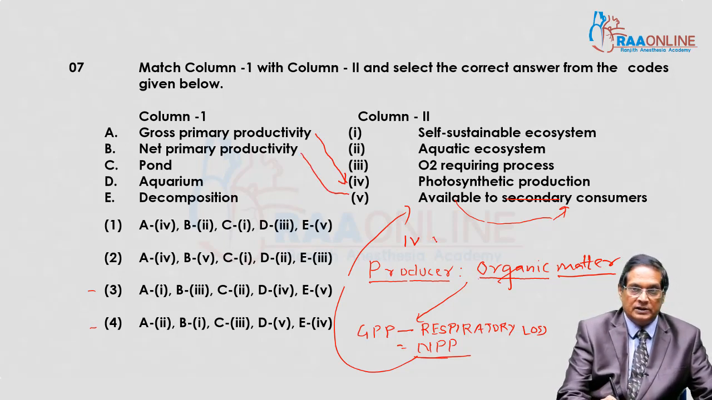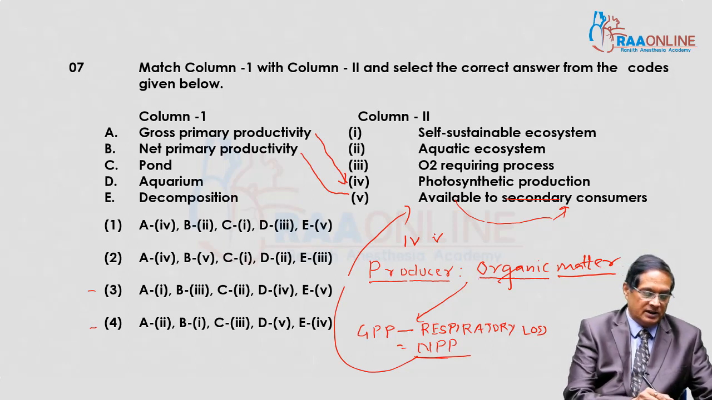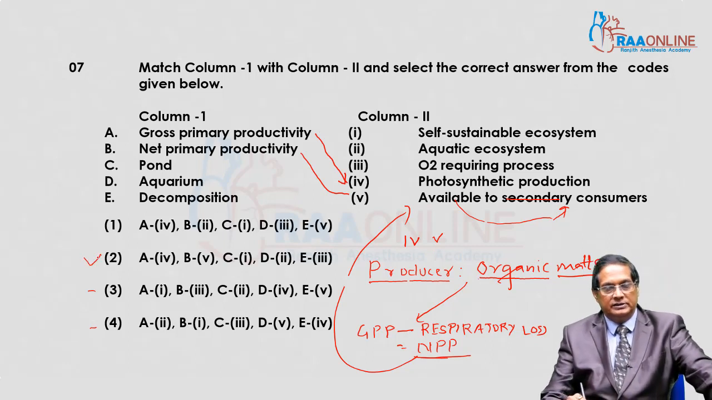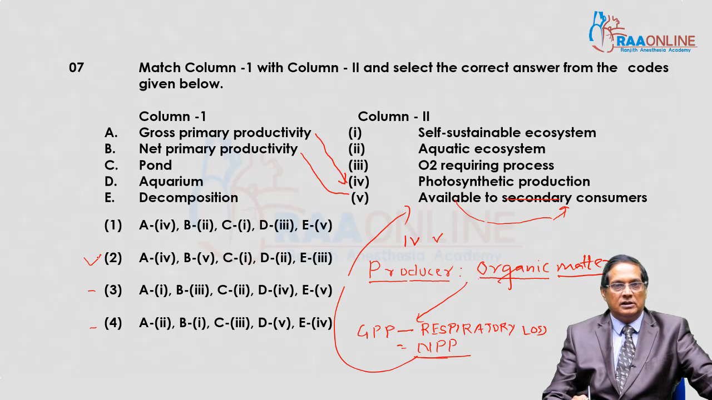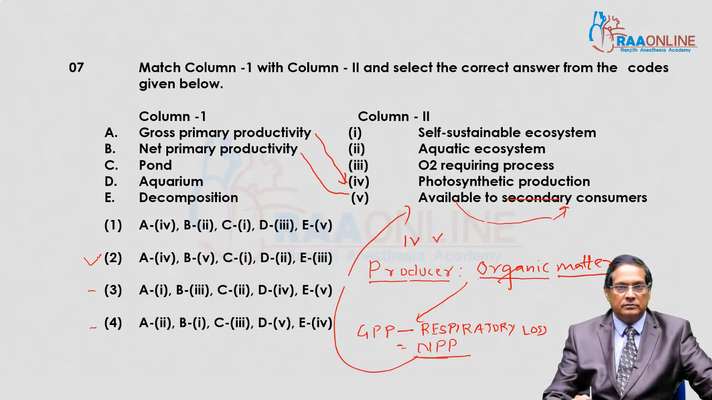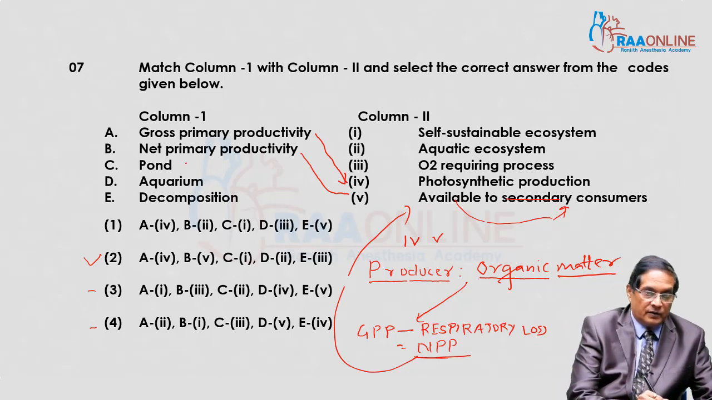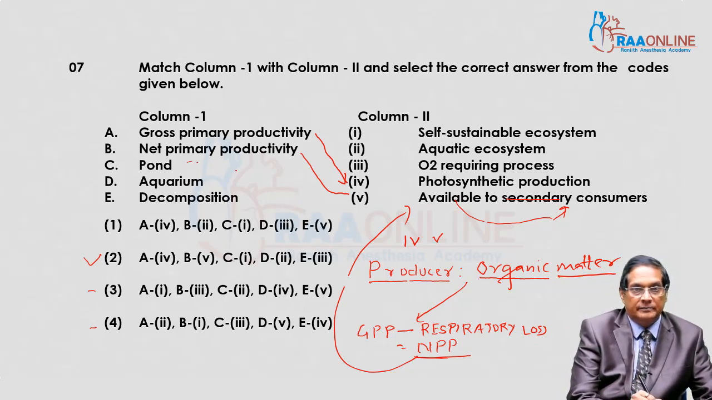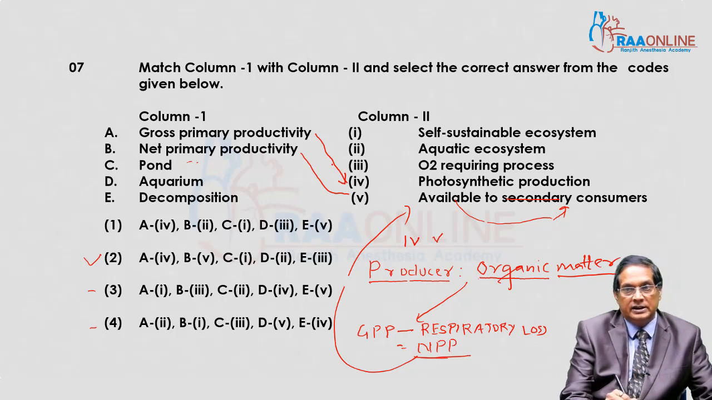So after 4, that is the 5th one. And with regard to this, it is now already matched. But let's check others. Pond. Pond is an aquatic ecosystem. Pond is a self-sustainable aquatic ecosystem. It is a part of the aquatic ecosystem.